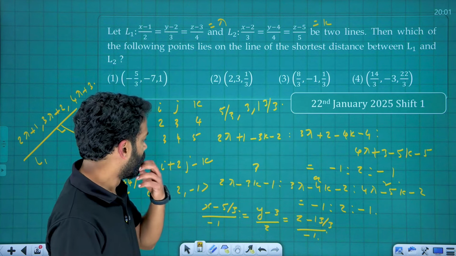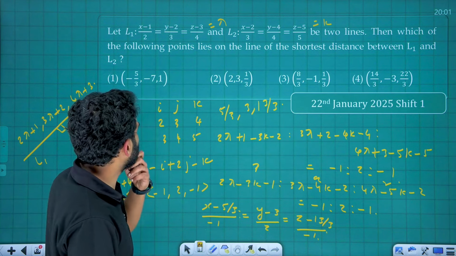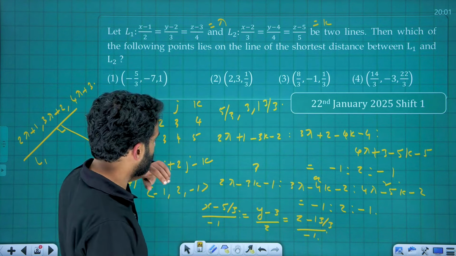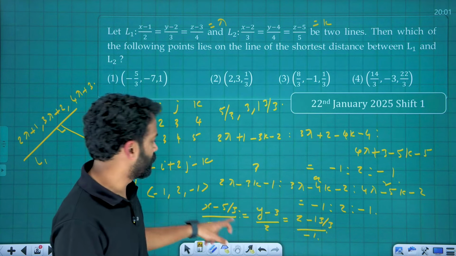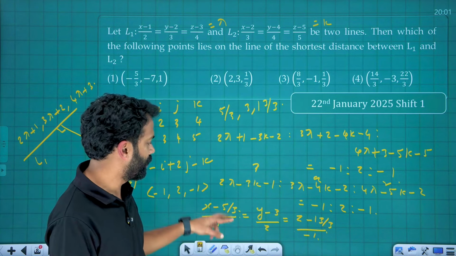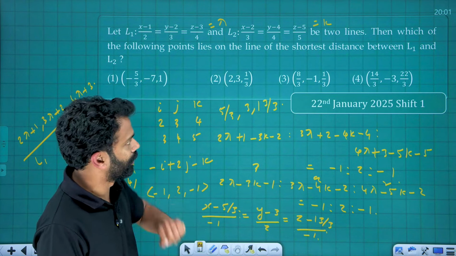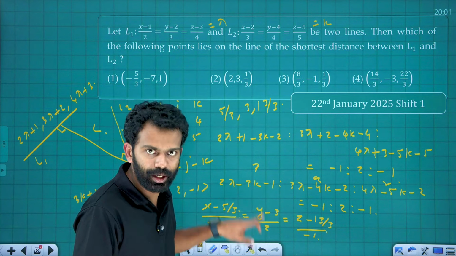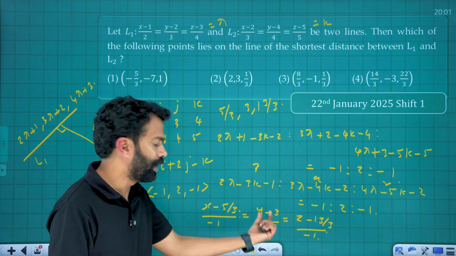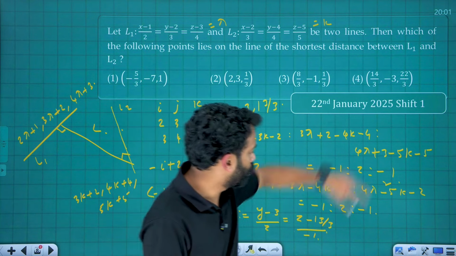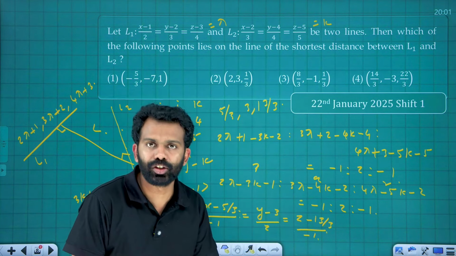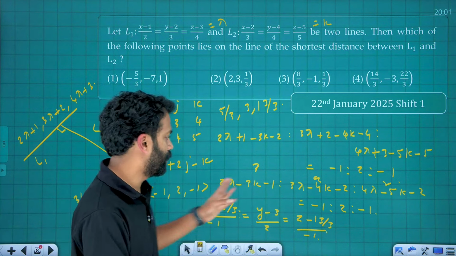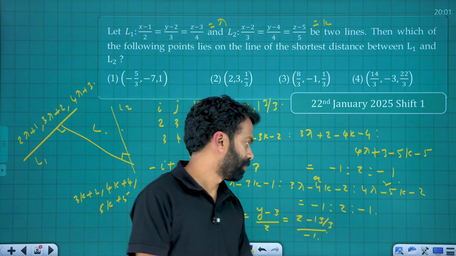I think the fourth option will satisfy, if my memory serves right. 14 by 3 minus 5 by 3, that is 9 by 3, which is 3, and 3 by minus 1 is minus 3. Again, minus 3 minus 3 is minus 6, minus 6 by 2 is minus 3. So here we have minus 3, here also we have minus 3. And 22 by 3 minus 13 by 3 is 9 by 3, which is 3, and 3 by minus 1 is minus 3. Therefore minus 3 is equal to minus 3 is equal to minus 3.